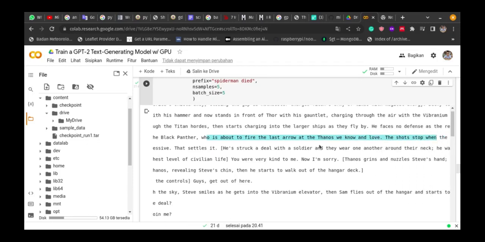So in this story, Thanos looks like the protagonist that we know and love.